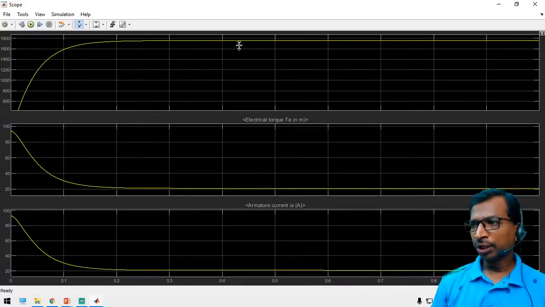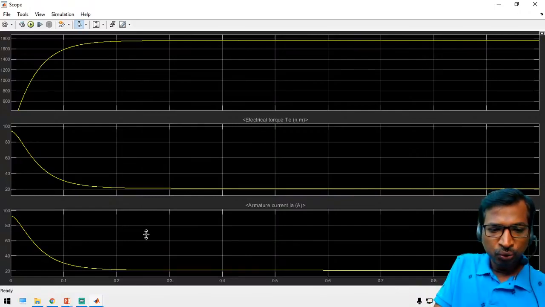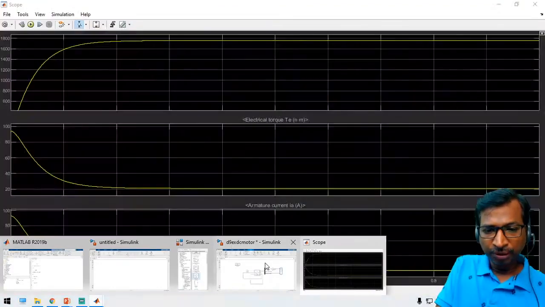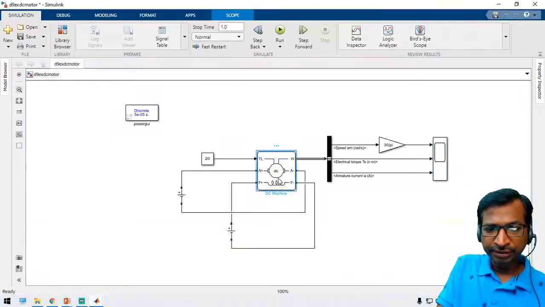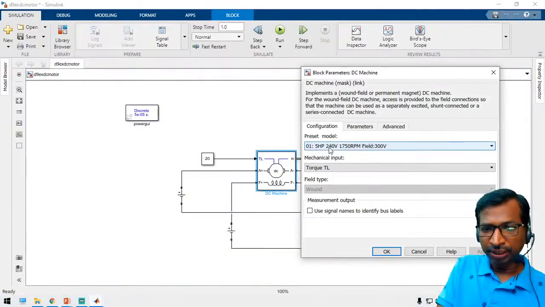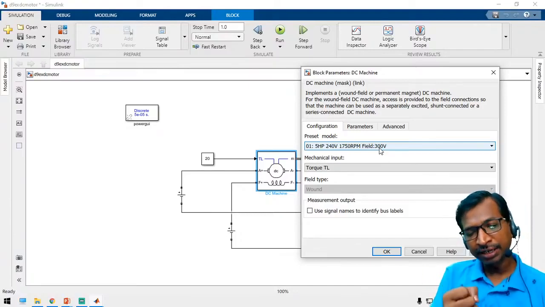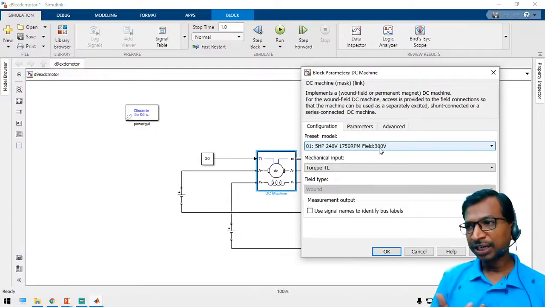Sir, why 240 300 voltage? Can we apply less than that? What will happen if we do so? See, actually, the way we have applied the 240 is the motor power rating. So if you open the motor ratings, you see here the 240 voltage and then 300 voltage. So we have to apply a rated voltage. Then only we can expect rated efficiency. Otherwise, we cannot get it.